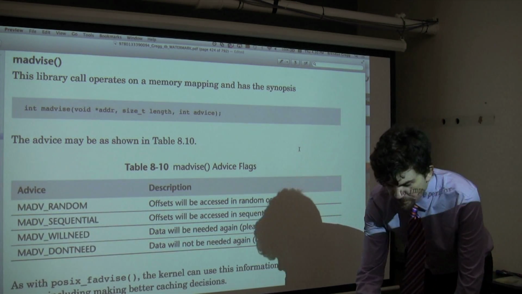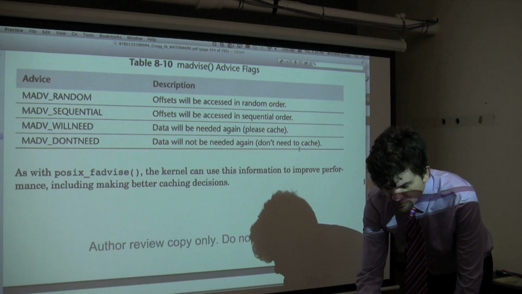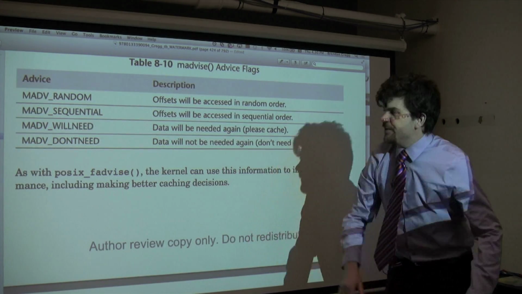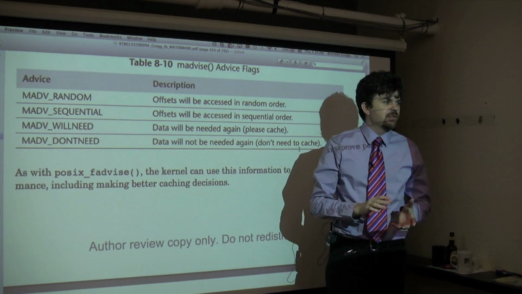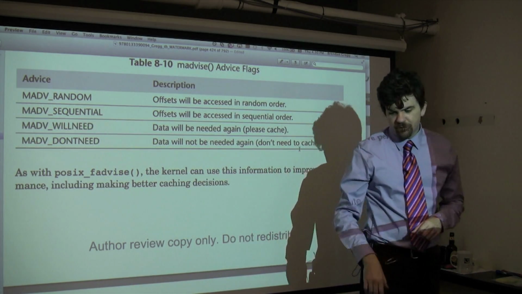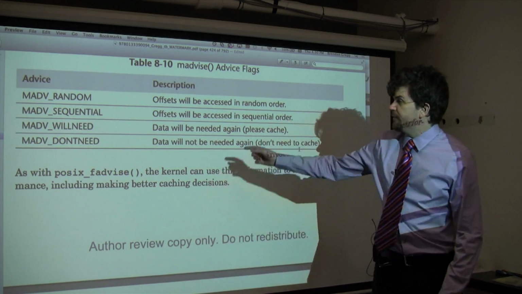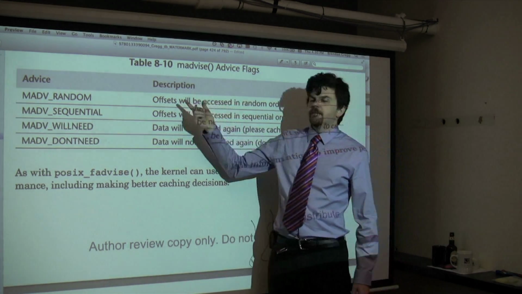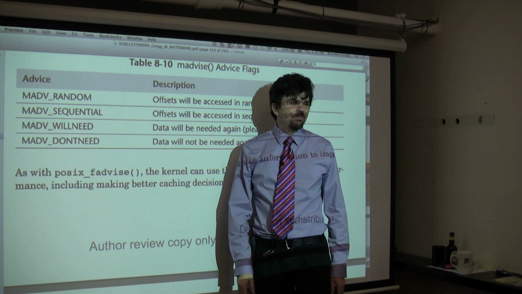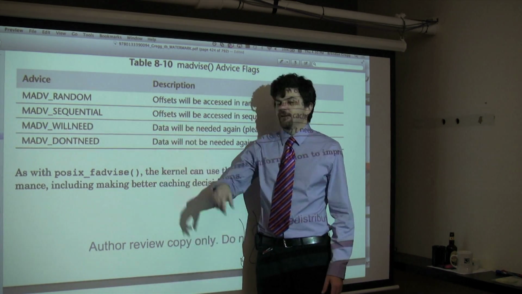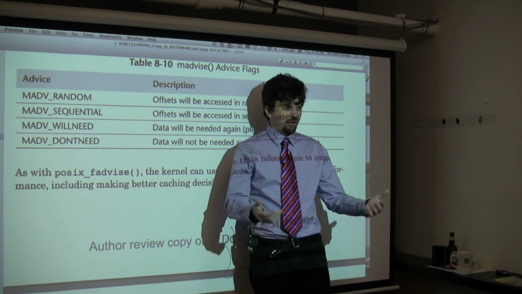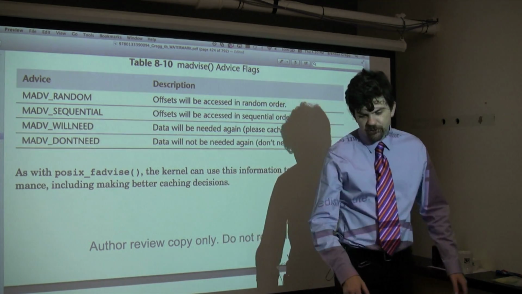madvise is for saying how memory regions will be used, random or sequential. And these are hints to the kernel. It might help the kernel make better decisions when it's doing stuff or when the file system's doing stuff. Certainly if it's random, then the kernel knows I probably shouldn't prefetch because you told me it's going to be random. But if it's sequential, the kernel can know I should prefetch. You told me it was going to be sequential, I should do that.